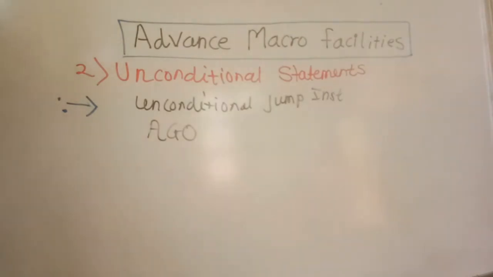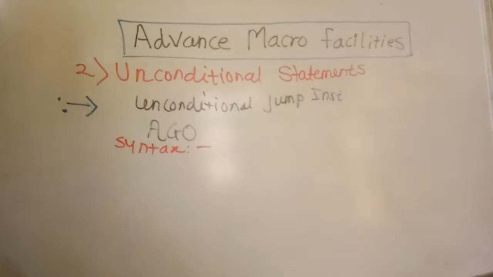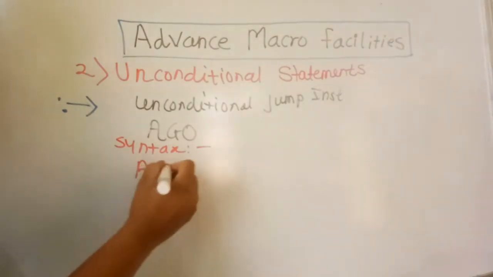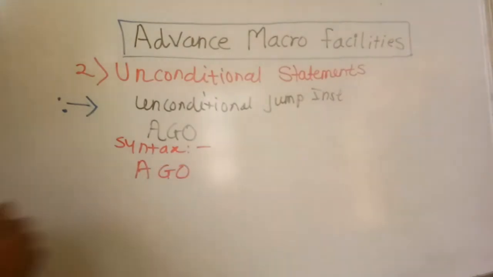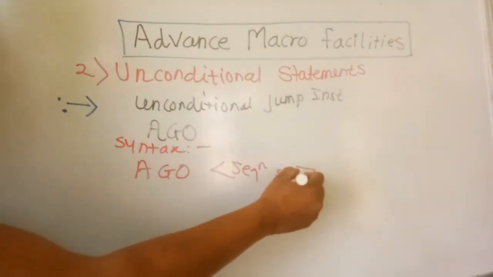So, what is the AGO statement? This is a very good facility provided by the microprocessor, and it is also called an unconditional jump statement because execution control is transferred to the sequencing symbol which is defined in the label field. So what is the syntax of AGO? It means how to actually use AGO in our programming. You have to write the AGO statement and then the sequencing symbol.